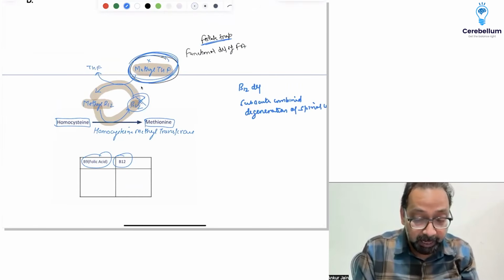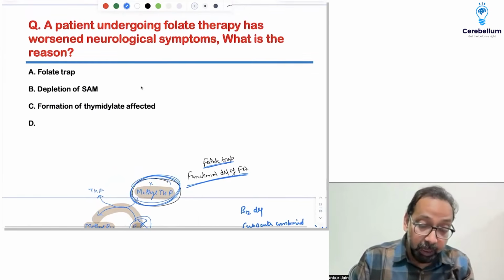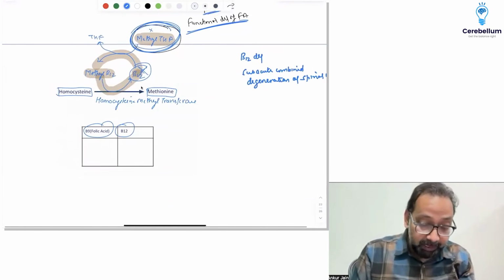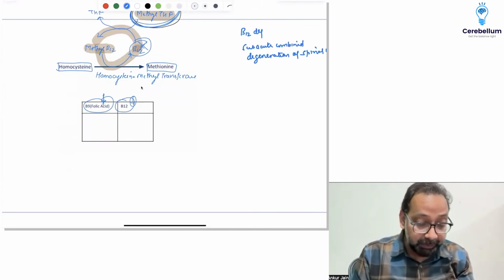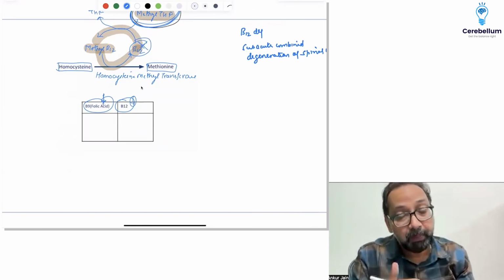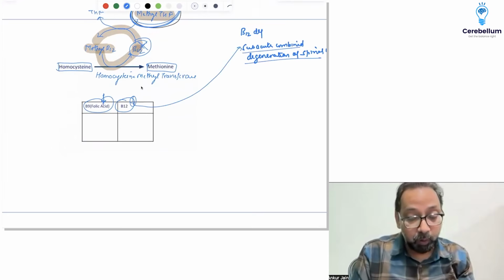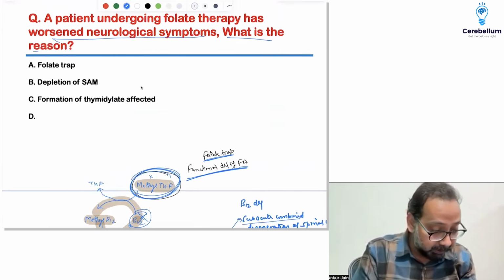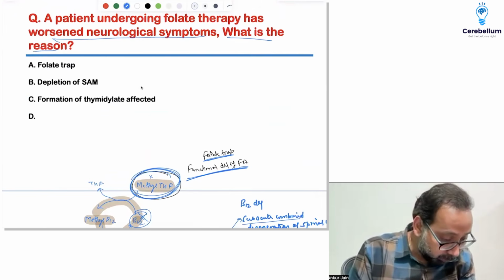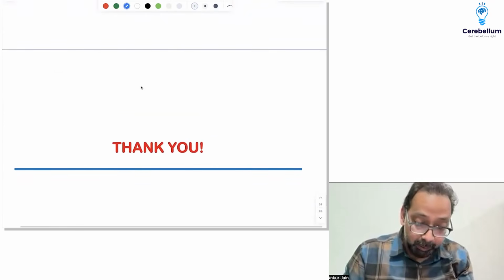This is called folate trap and functional deficiency of folic acid. This is the reason many times when a patient of megaloblastic anemia is given folic acid and no supplement of B12, B12 deficiency will persist. Megaloblastic anemia may respond, but this will lead to subacute combined degeneration of the spinal cord, and neurological symptoms will worsen. So what is the reason? Yes, folate trap. So these are the recall based questions.